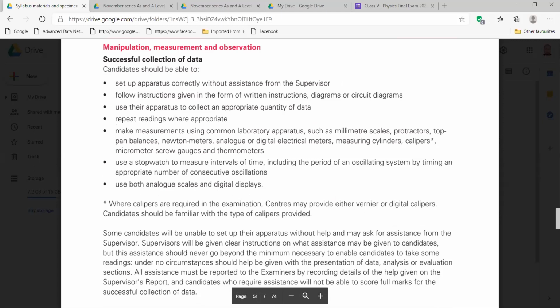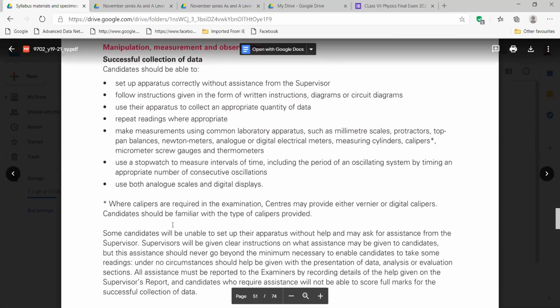So the candidates should have this ability, right? That they can use these instruments, and they can collect the data from the instructions given in the experiment. The paper will be given, and in that paper there will be some instructions. According to those instructions, candidates should be able to use the instruments to collect the data from the experiment, right? Clear? Then this part is over.